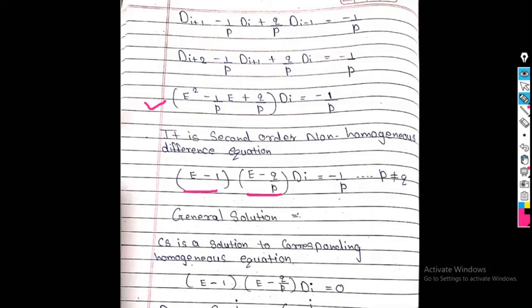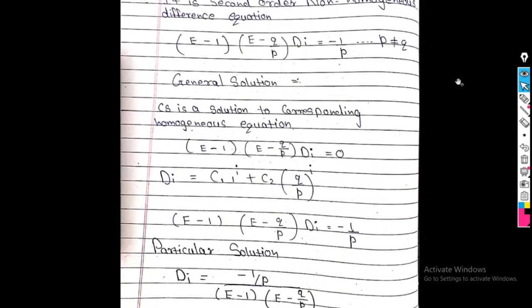Now I require to find the general solution. So, how to find the general solution? Before that, I find two values, the particular solution and the complementary solution. So, first I go for the complementary solution. See, these are the two roots, right? E minus 1, E minus Q upon P. So, simply C1 into 1 raised to I. Why 1 raised to I? 1 is one root of that equation.